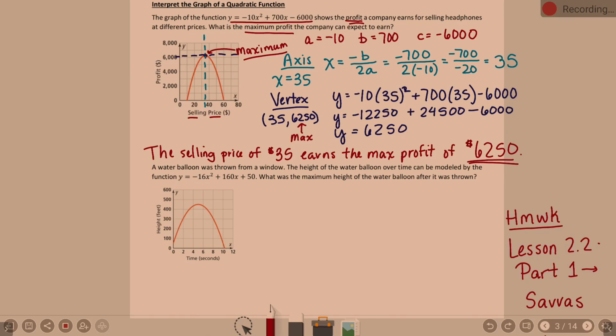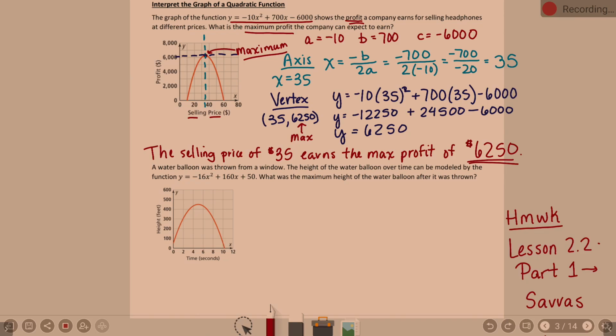And again, it's not that you necessarily have to write it out in a sentence, but it is good to be able to make sure you can express everything. Okay? Questions on that one? It's a word problem. I know. General consensus among math students, word problems are scary, but it doesn't have to be, folks. Keyword, they ask for max profit. When we talk max or min, remember, you're looking for the vertex. It all goes together.